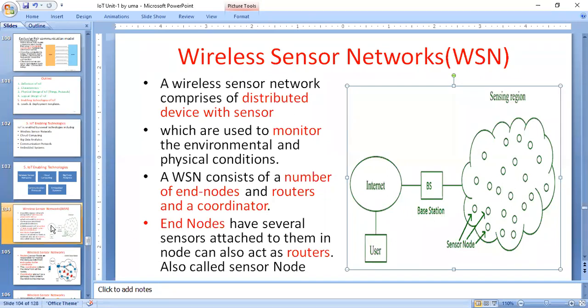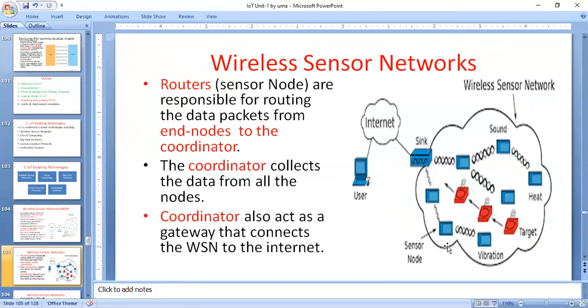This is called a router. Coming to the next point, what is the work of a router? Router or sensor node: here one router is there. Some of them are target nodes, some of them are sink nodes, and then the internet. What about the router here? Routers are responsible for routing the data packets from end nodes to the coordinator.